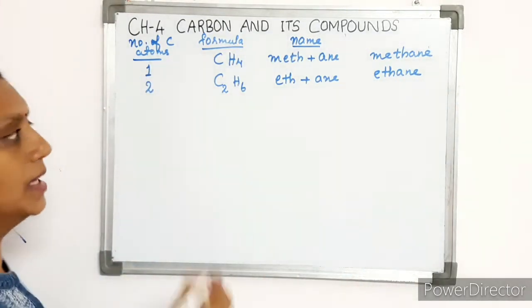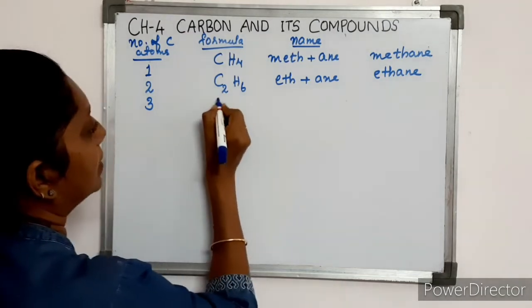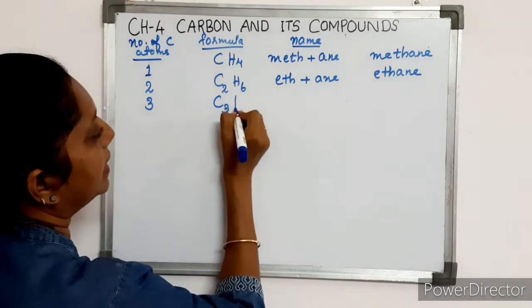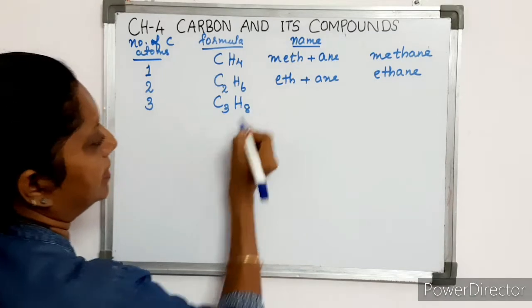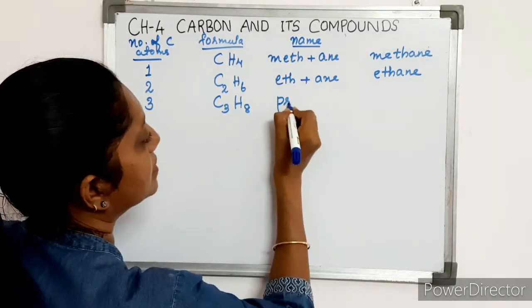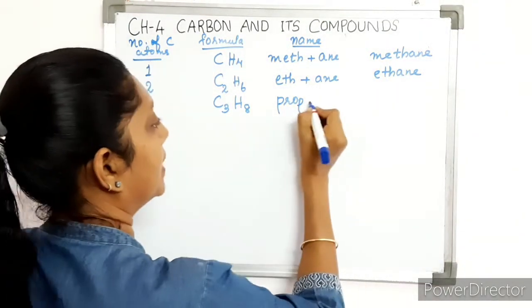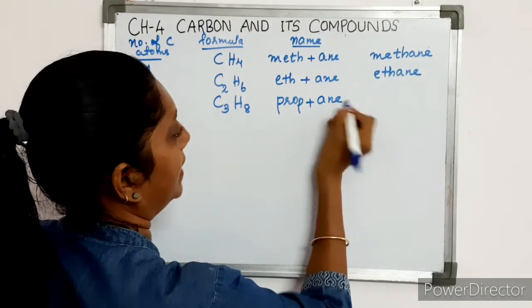Now, the number of carbon atoms is 3. We write the formula as C3H8. For 3 carbon atoms, the root word is prop. And since it is an alkane, we write the suffix ane.